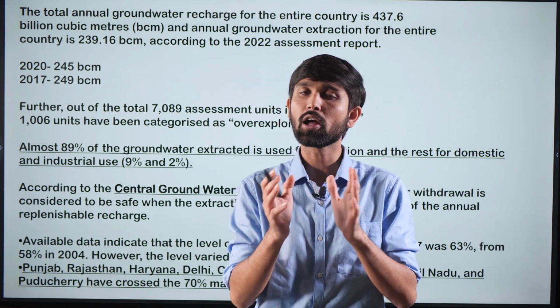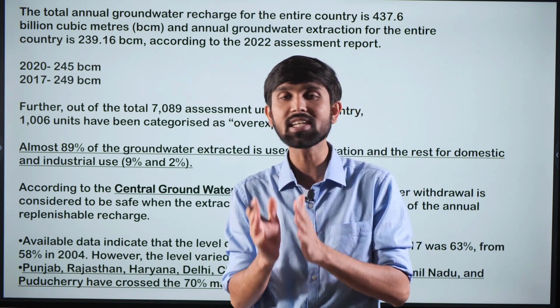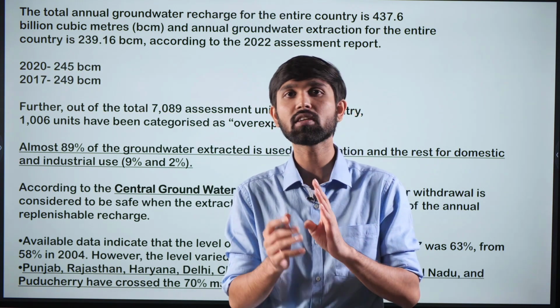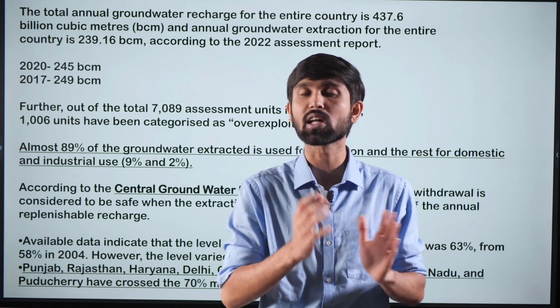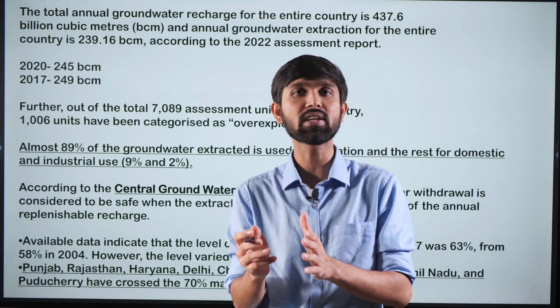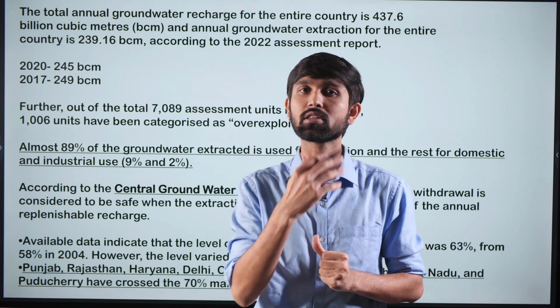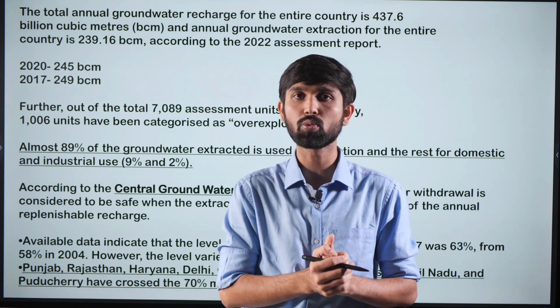And that is why India, which houses 16% of the total world's population, only has 4% of the total groundwater resources. So we can see that there's a lot of stress with respect to the utilization of these groundwater resources.